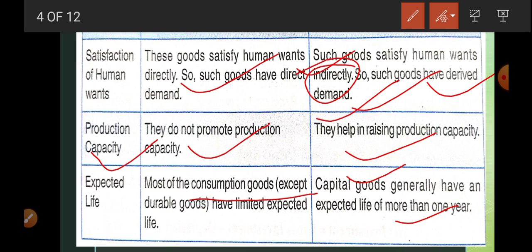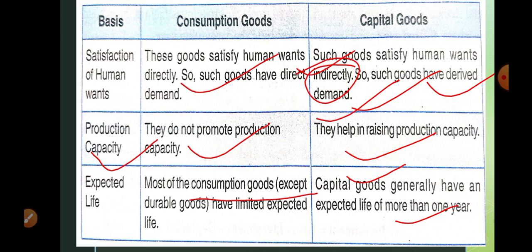Okay, so the class: consumption or capital. Consumption goods are consumed by the consumer, capital goods are used by the producer. Capital goods are always used for investment, consumption goods are always used for satisfaction of want.